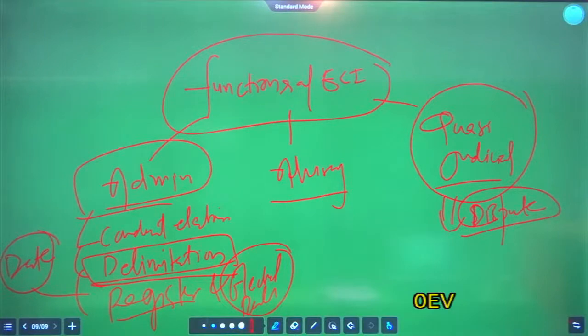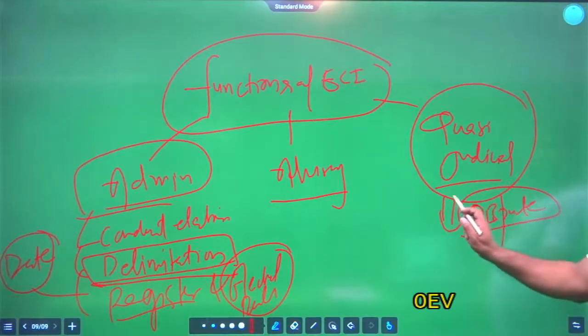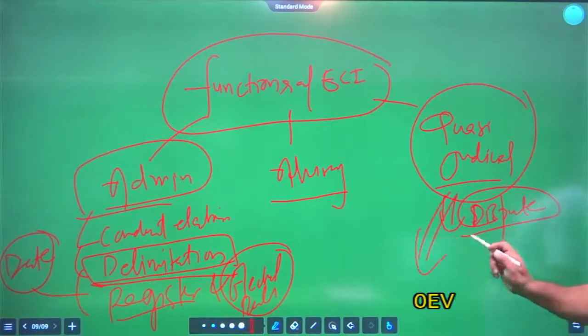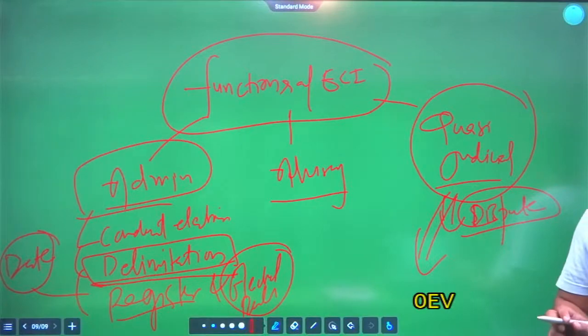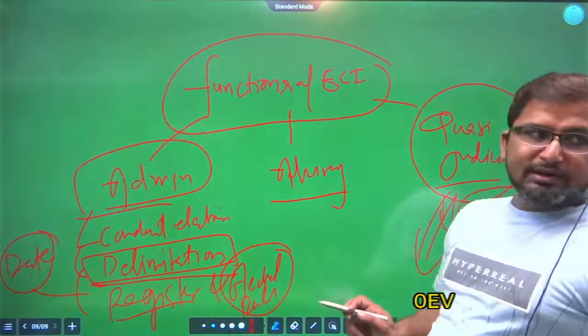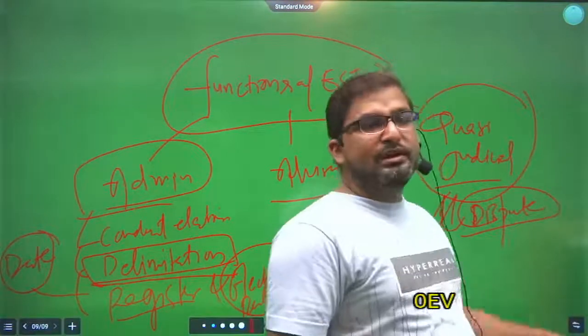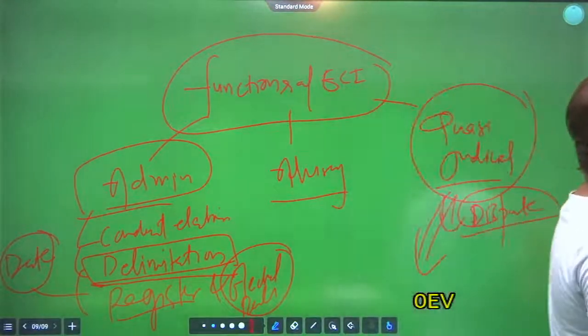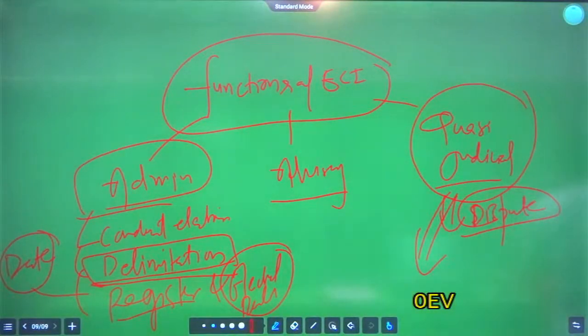Election Commission also appoints officers to settle the dispute. First, Election Commission is settling the dispute between the political parties, and also they are appointing the officers to settle the dispute related to the electoral management.